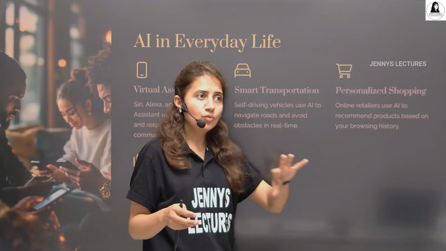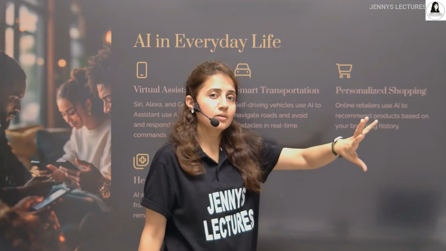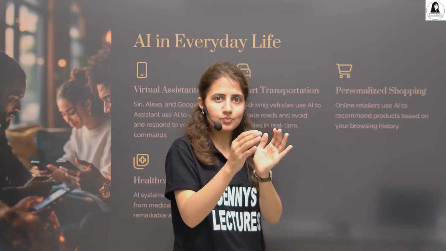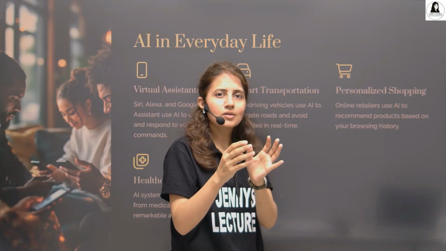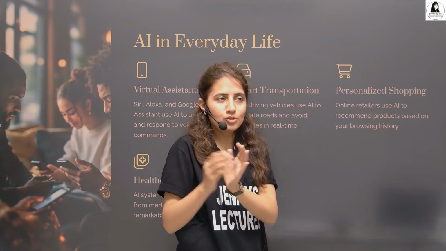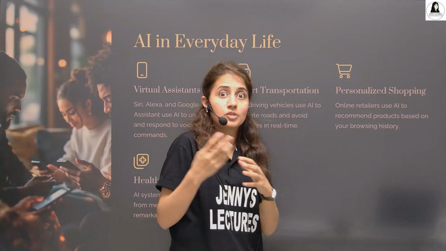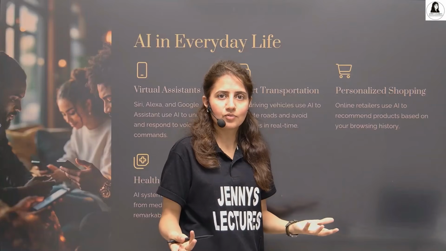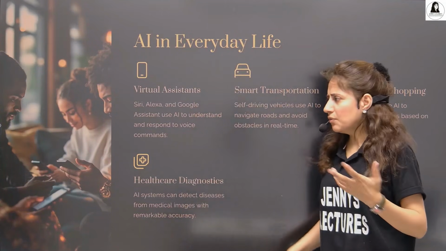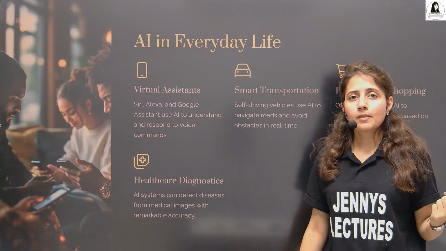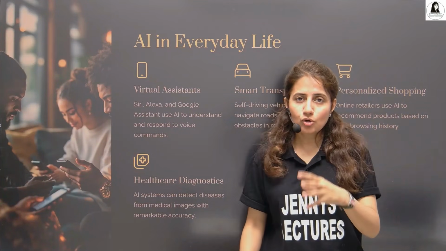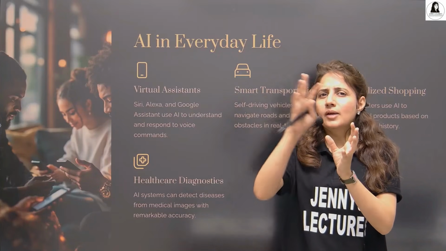Shopping: once you do online shopping, after purchasing anything, Amazon or any website suggests similar items accordingly. They recommend some products based on your preferences, based on your history, based on your purchases. So that is AI. They are using AI for this, right? So in almost every field, AI is there, and we are using it in everyday life as well. Healthcare: AI systems are used to detect disease based on images like MRIs or X-rays and all.